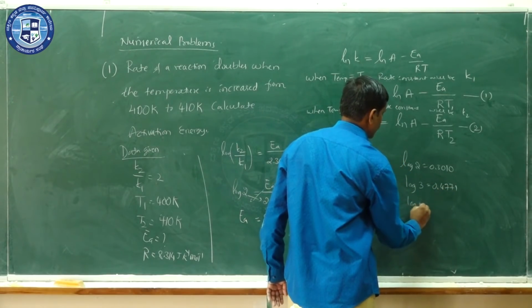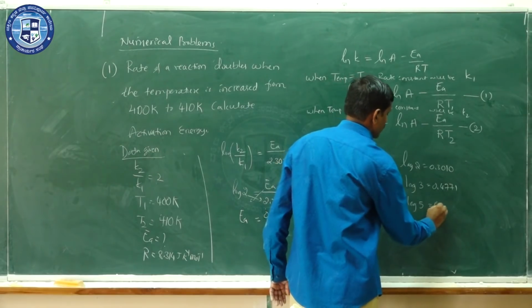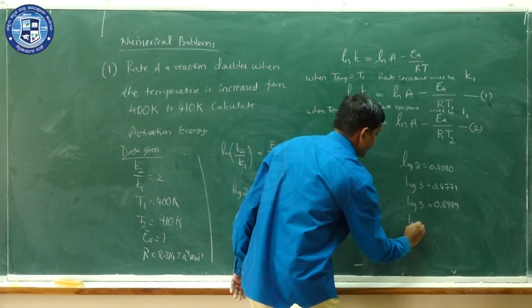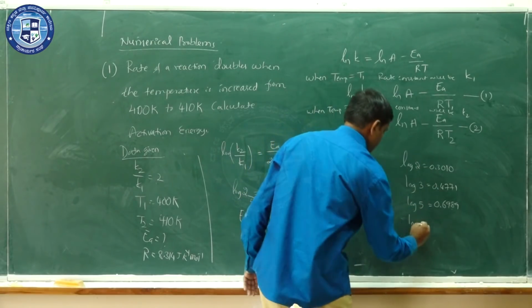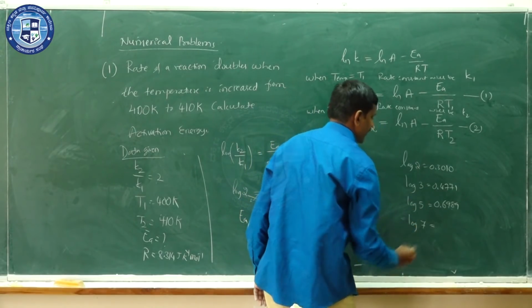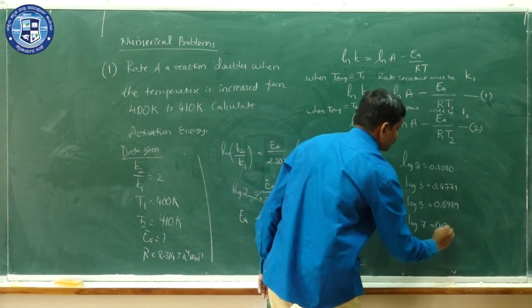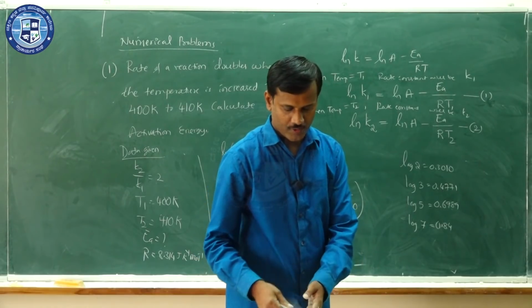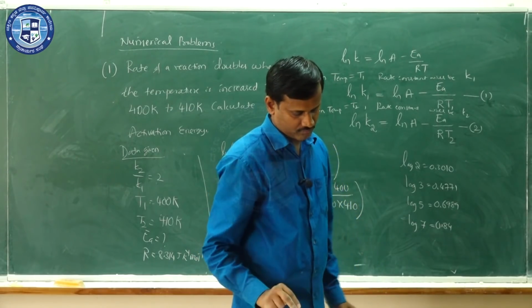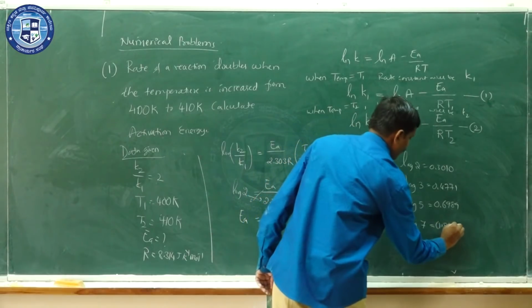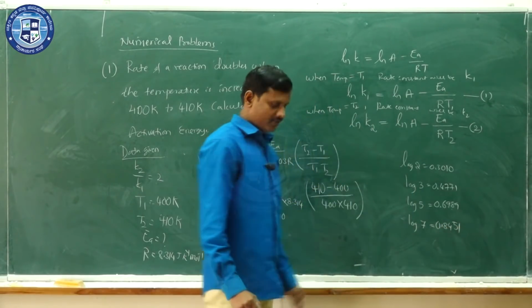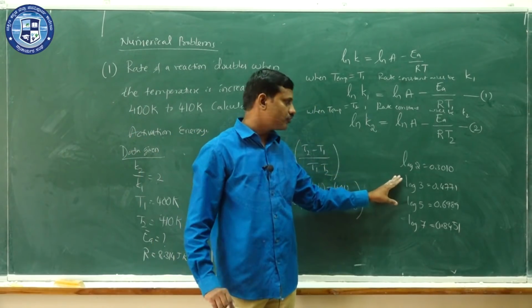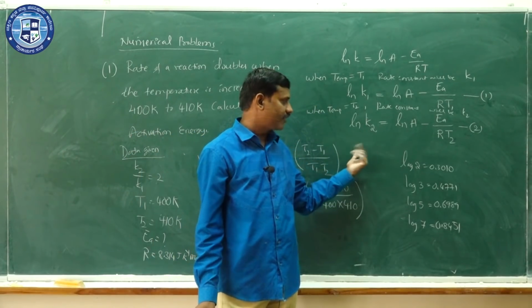Log 5 is 0.6989. Log 7 is around 0.8451. Okay. So these 4 values are very, very important.